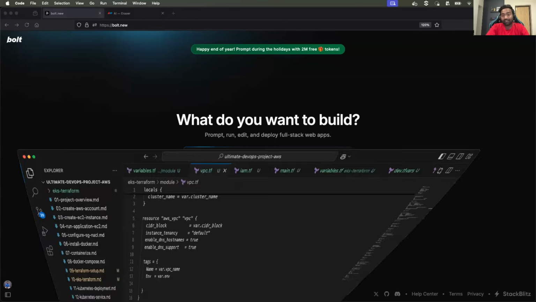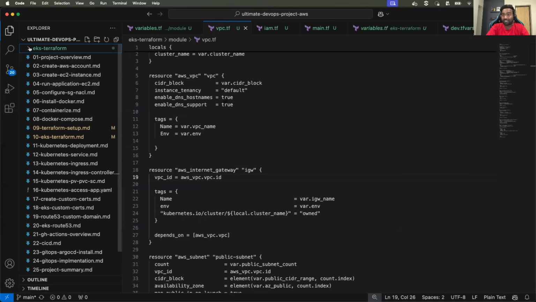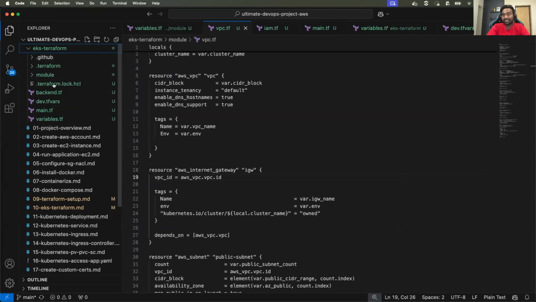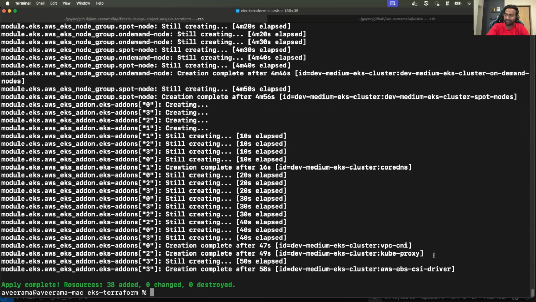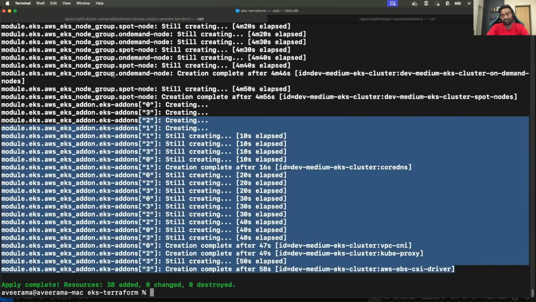In fact, I was able to set up that project through bold.new. You can see here the EKS Terraform project, and in fact, I was also able to create the EKS cluster, as you can see here.